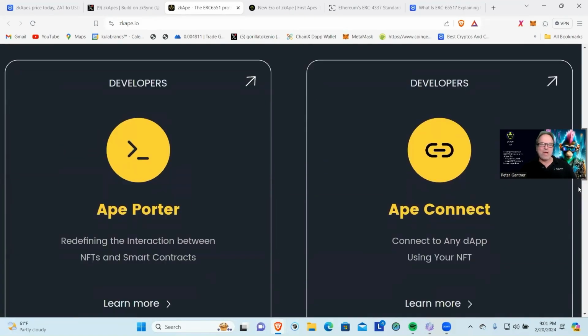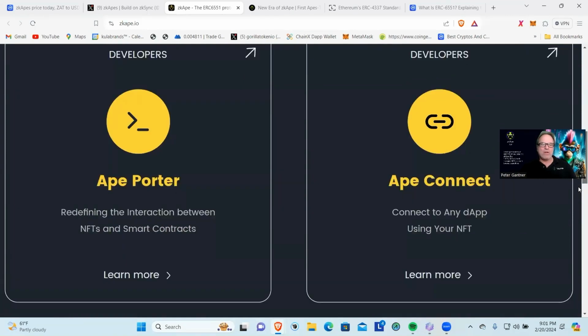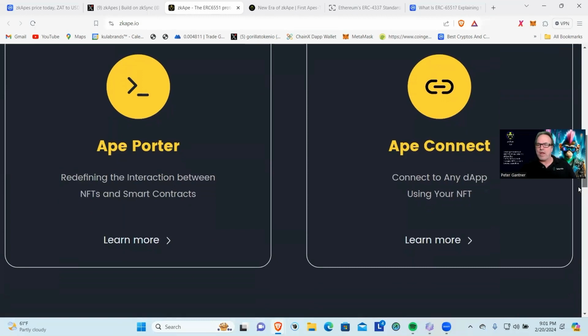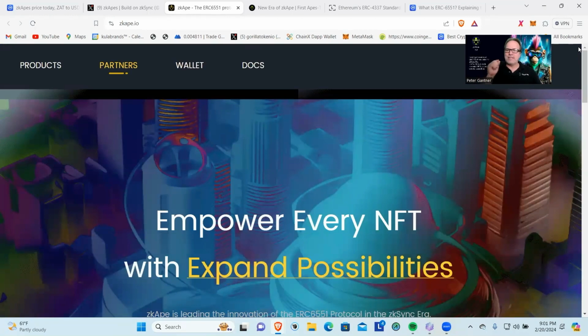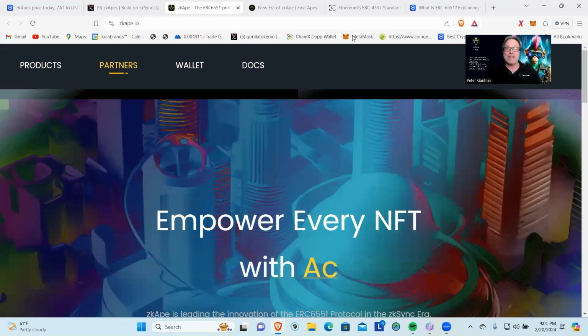Not a problem. They've got the Ape Porter, redefining the interaction between NFTs and smart contracts. So you can learn more there. And then you've got Ape Connect to any dApp using your NFT. We're going to dig in here. I'm going to get our CTO to look into this and find out what's going on with it. Guys, I've got to tell you, I'm excited about the project. Looks good to me. Do your own research, do your homework.